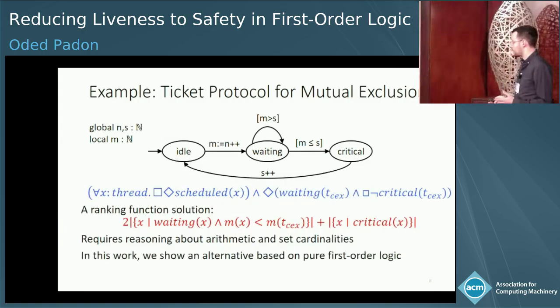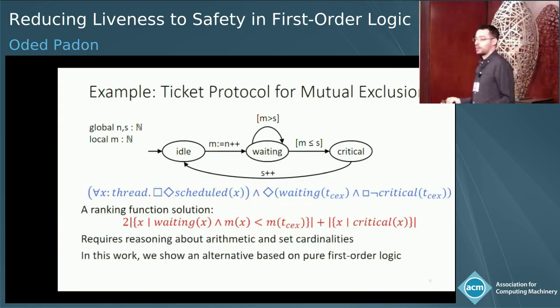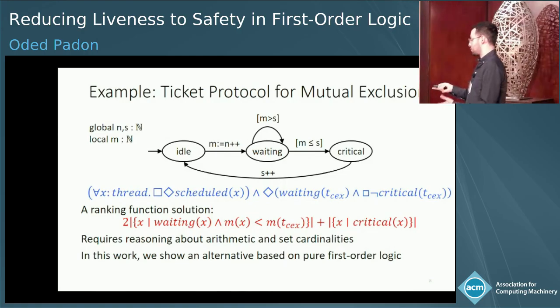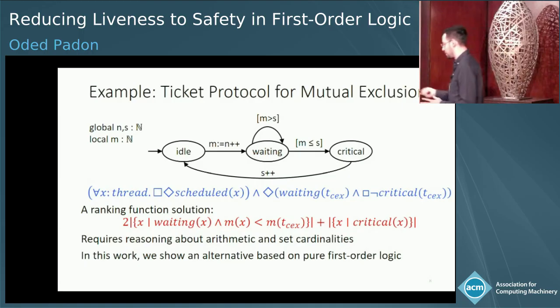So the more classic way to do this kind of proof is to give a ranking function that has to decrease infinitely often on every trace that satisfies this, and this really shows that there could be no infinite trace like that. And you could do it for this protocol, but you would really have to reason about thread cardinalities and arithmetic, and this would also get mixed in with quantifiers that describe the behavior of the protocol, and then the reasoning would be much harder to automate. You wouldn't even have a complete proof system.